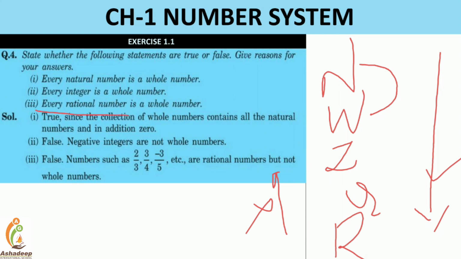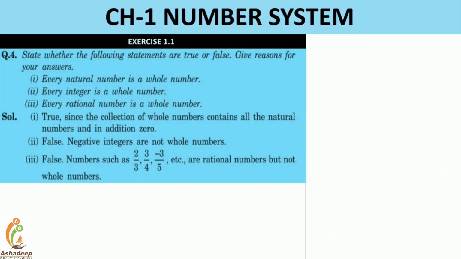Every rational number is a whole number. Every rational Q is a whole. So it's once again bottom to top. So the statement is false. Right. So this is very easy.